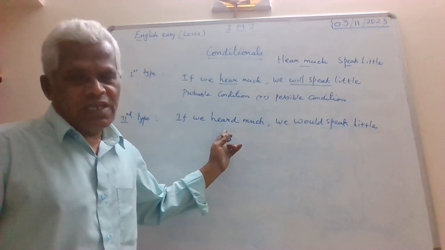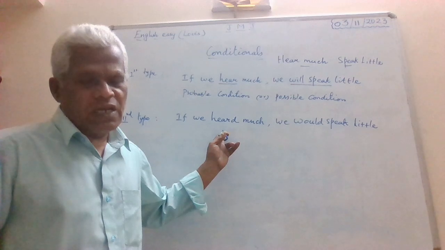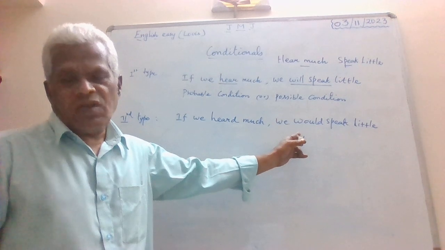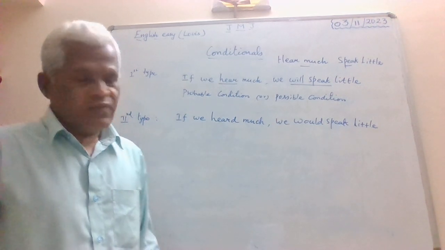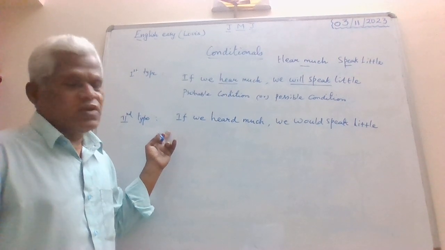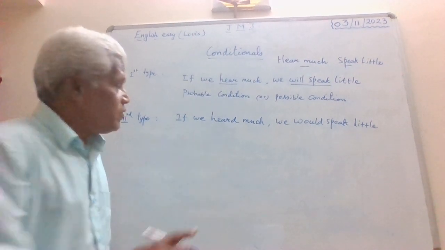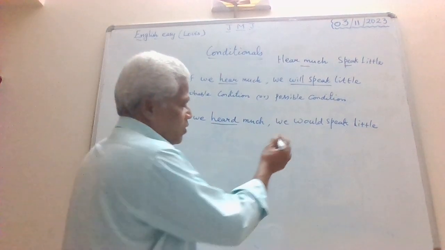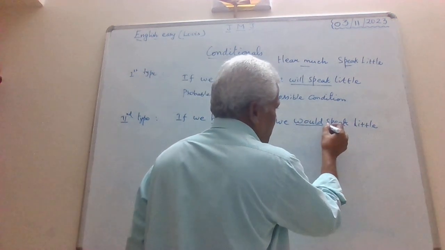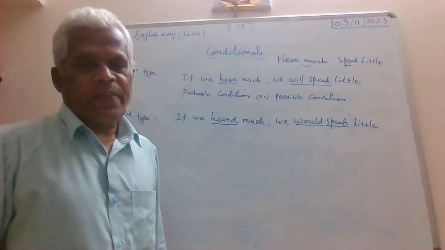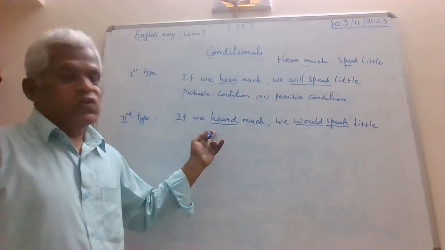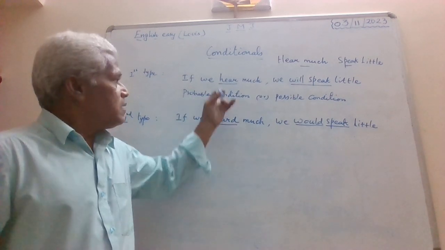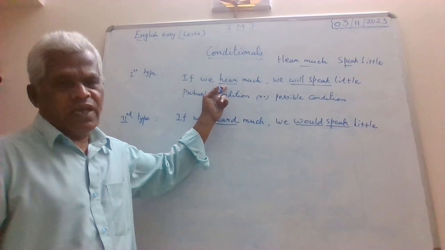And what is this clause here? This is known as the if clause or subordinate clause or dependent clause. And this is your main clause or independent clause. Of course, you have the starting word if here, and the subject. Look at the verb here, heard, and look at the verb here, would speak. Heard is actually the past tense of the verb.